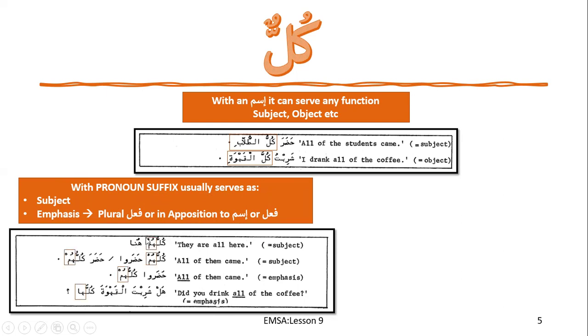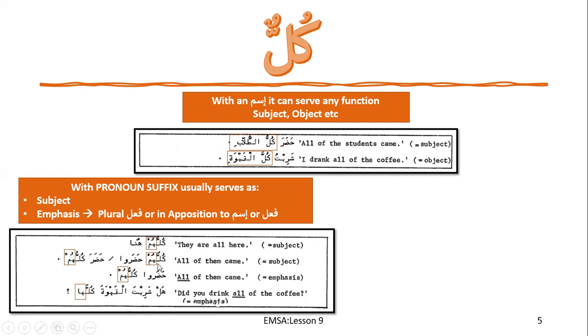Now, how does that happen? Over here, if you see kulluhum, all of them, sorry, not all of them, they are all here. So it's more like not all of them are here, they are all here. I think over here it's a mubtada, a subject, they are all here. So here it's for emphasis.